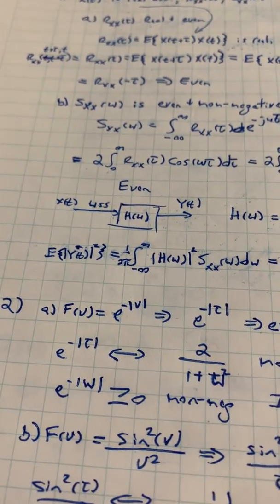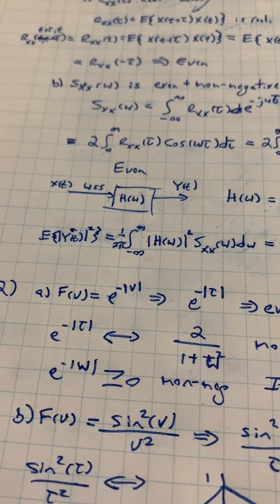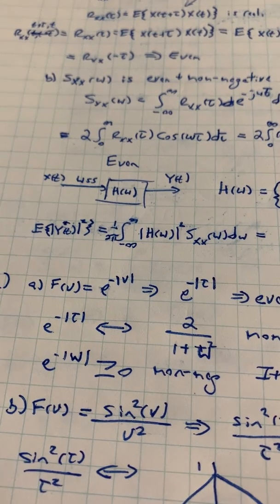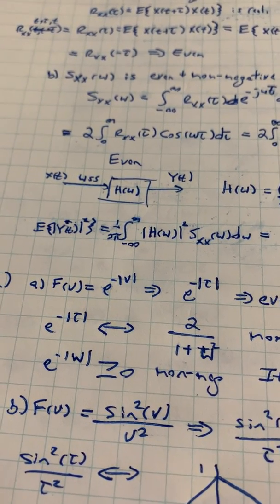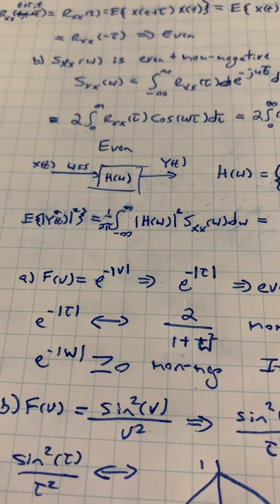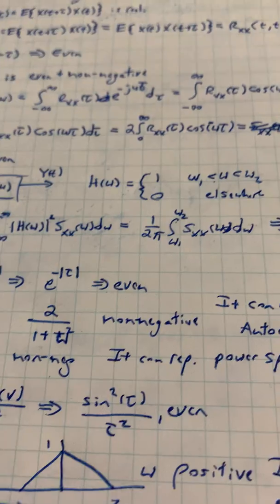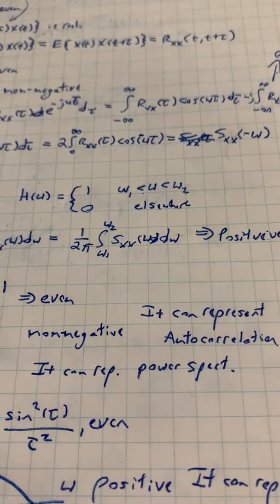So the condition for the power spectral density function is that it's greater or equal to 0, so it's non-negative. And you can see that if you plug in omega for v, that will always be greater than 0, so it can represent power spectrum.